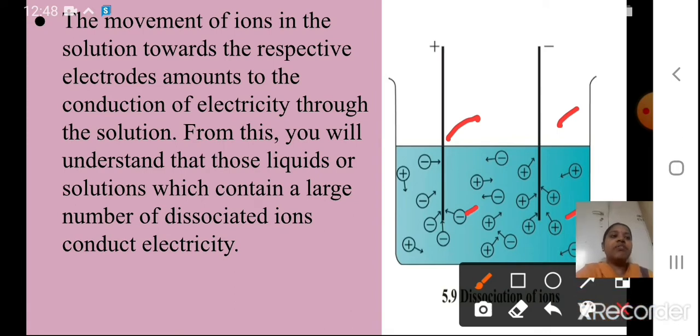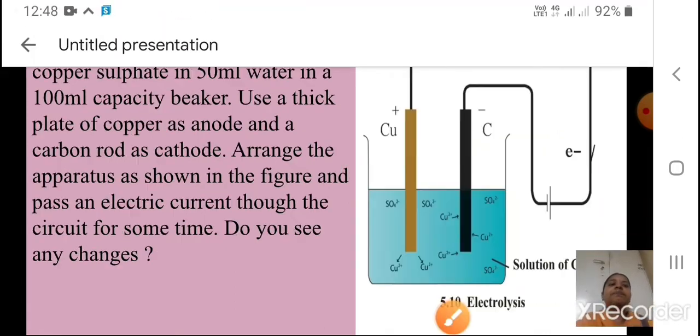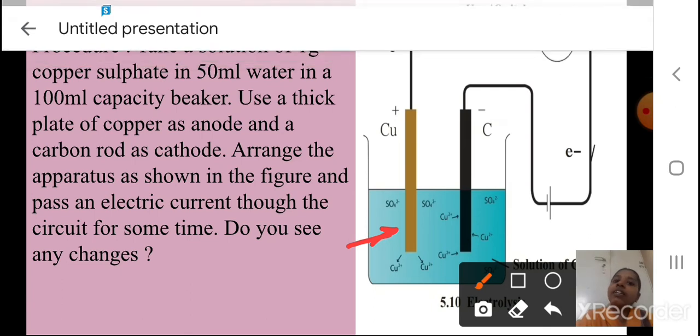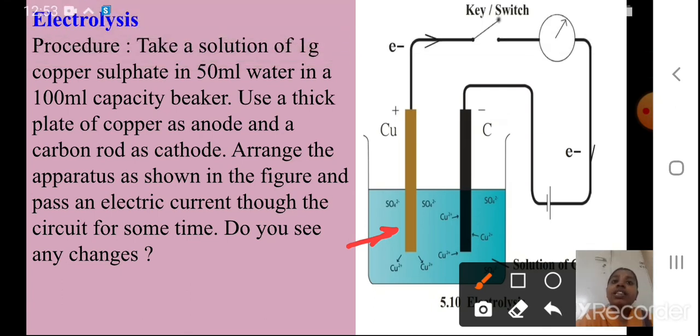Okay students, we'll continue to the next part. We will see electrolysis. Now what is electrolysis, students? For that we will do one experiment again. Procedure: take a solution of 1 gram copper sulfate in 50 ml water in a 100 ml capacity beaker. You can see here, I am taking that solution. Use a thick plate of copper as anode.